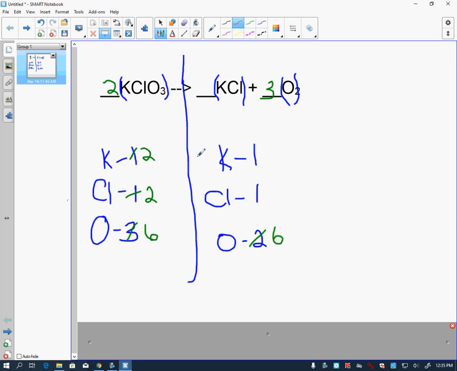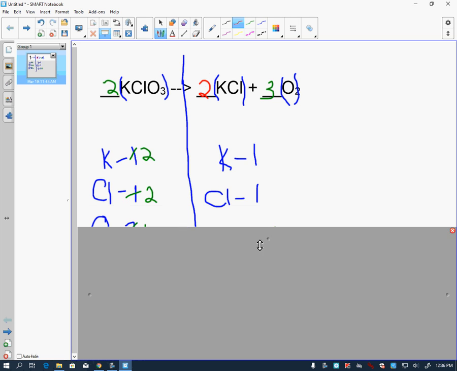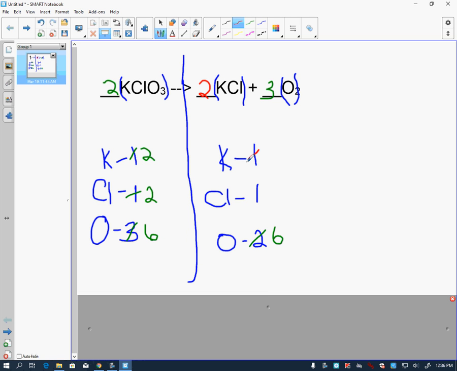What do we have to do? We have 2 potassium over here. We have 1 over here. So let's go ahead and cover up our work. That way you're not working in it. What do we have to do to get 2 potassium, 2 Ks? We have to put a 2 here. Now we go put this in our work. That gives us 2 potassium. It also gives us 2 chlorine. And look, we've balanced it.